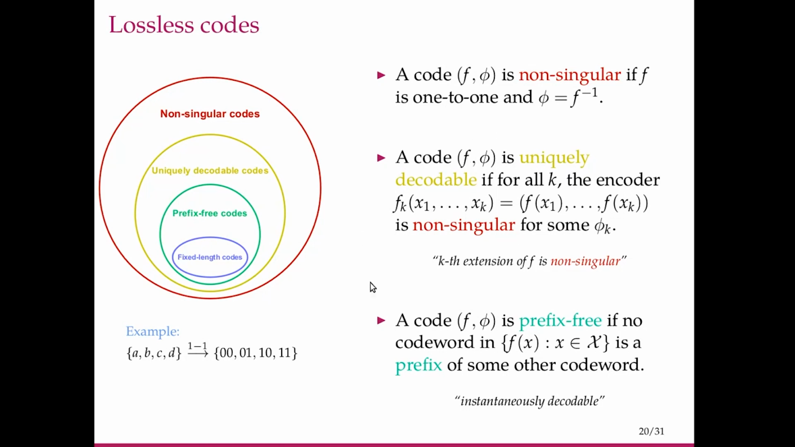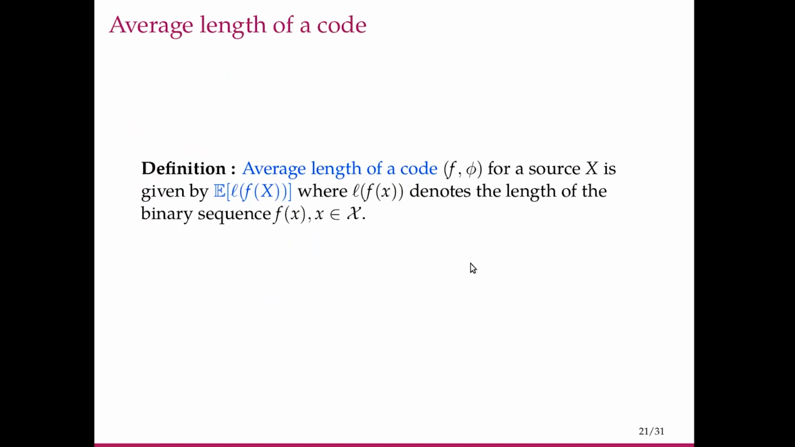Some of these are motivated by practical considerations. But how do we evaluate these codes? How good are they? How do we measure the performance? The metric that we use is the average length of a code, or the expected length of the code, which is the expectation of L of f of x, where f of x is the code word for the symbol x and L is its length. This is a binary sequence, so L of f of x is the number of bits. Because these are variable length codes and x occurs with some probability, the expectation is taken over that probability of L of f of x. That is the average length of this code.